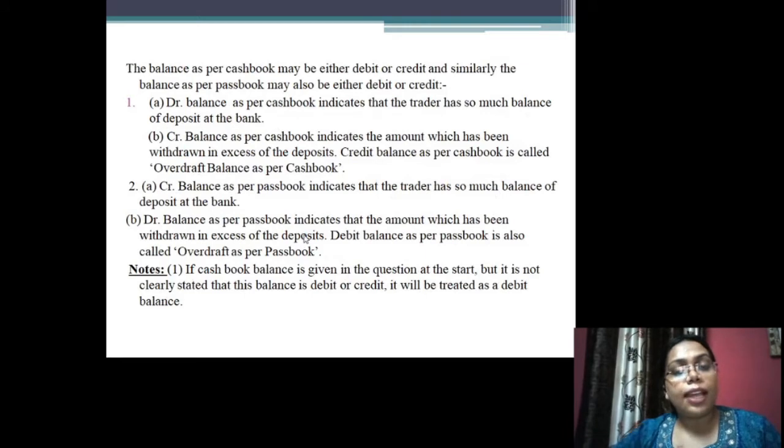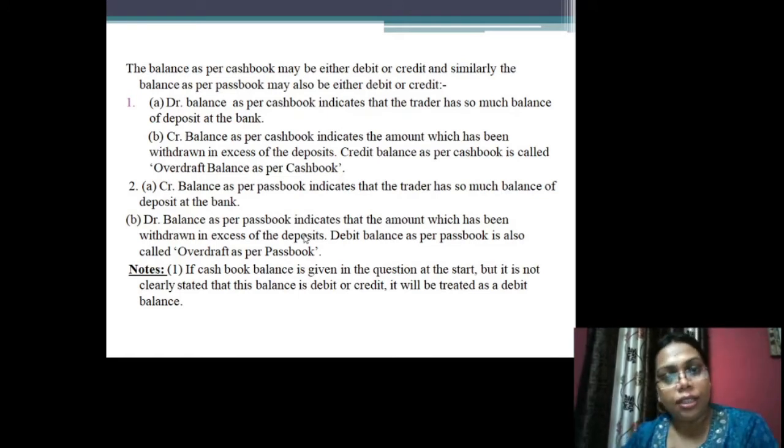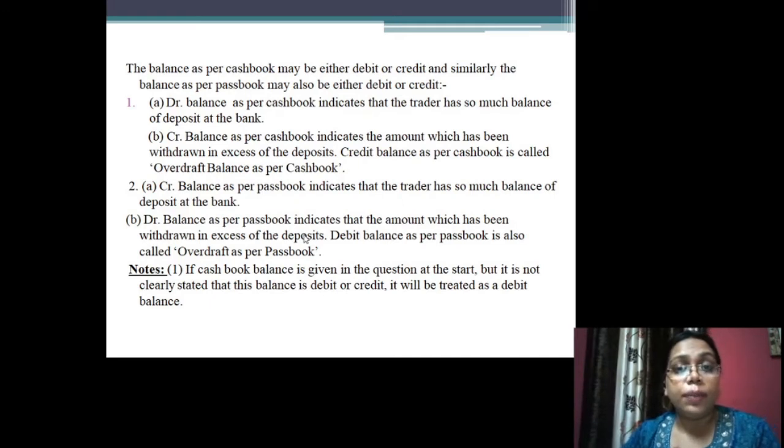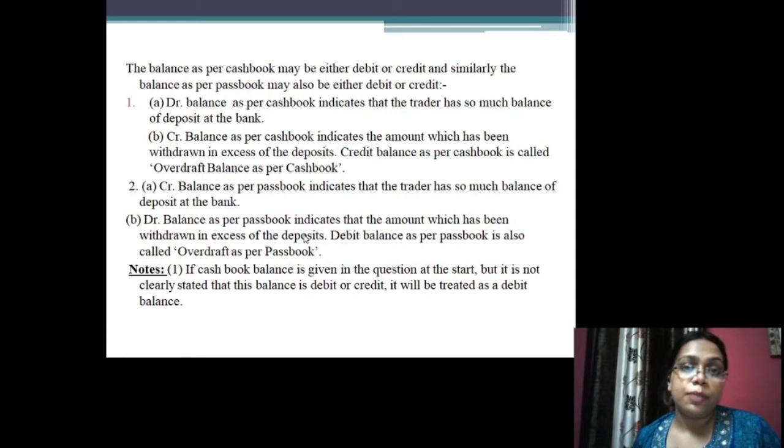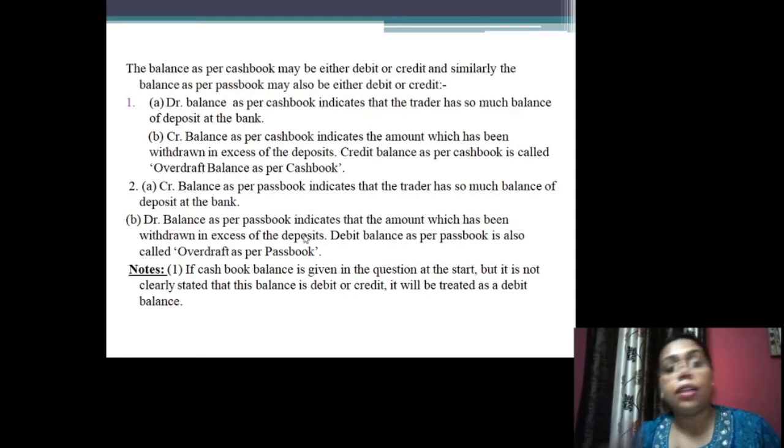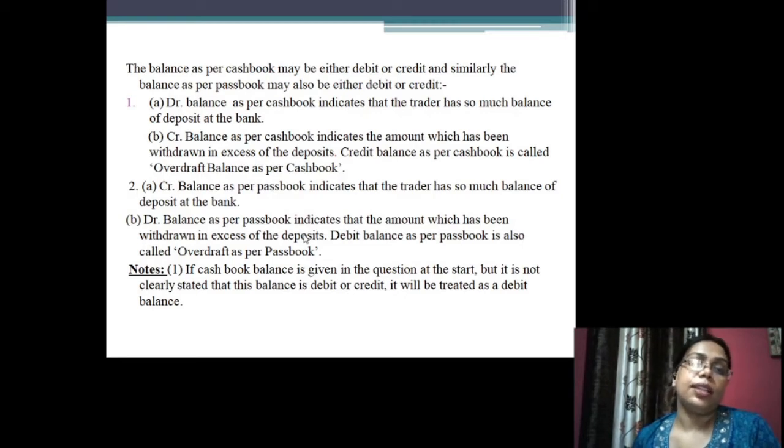The balance as per cash book may be either a debit or a credit, and similarly the balance as per passbook may also be either a debit or a credit. So debit balance as per cash book indicates that the trader had so much balance of deposit at the bank.